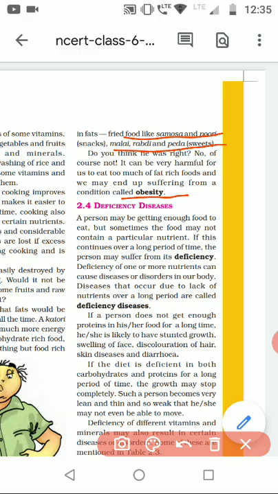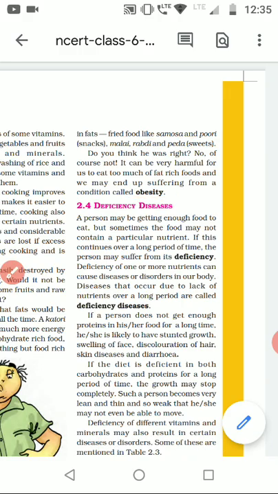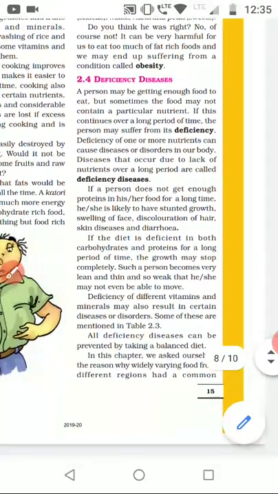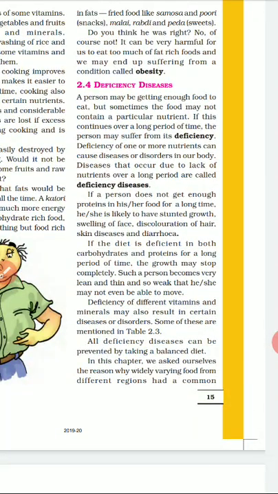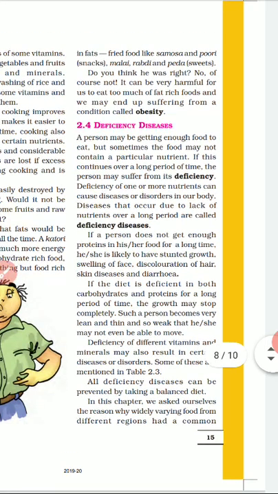Obesity is there when the person takes lots of fat-rich food and carbohydrate-rich food. So you must take a balanced diet to remain healthy and thin, and if you remain thin then you will remain healthy. If you become obese, then lots of other diseases will come to your body along with the obesity. So it's better to remain thin and have a balanced diet.